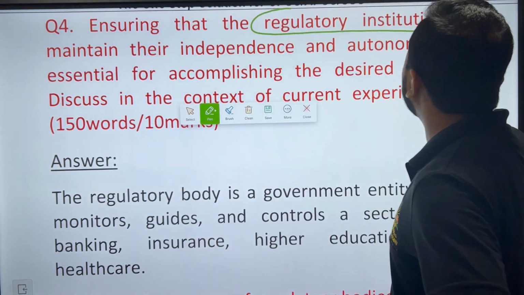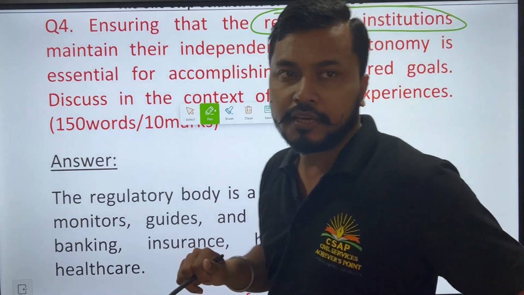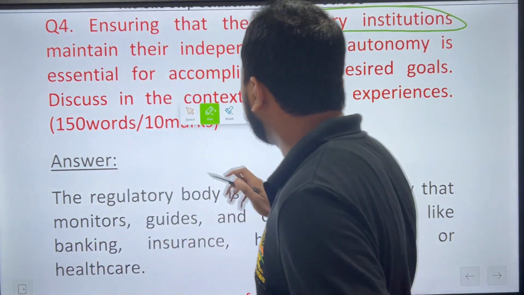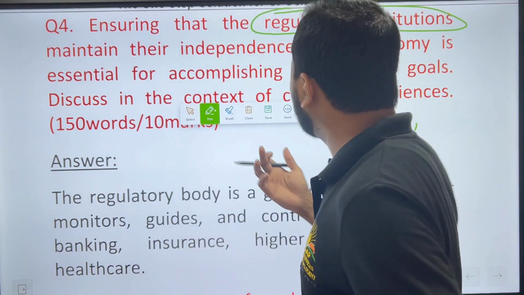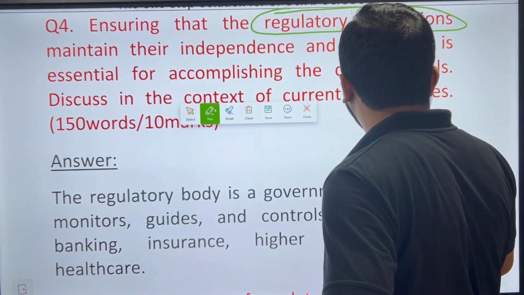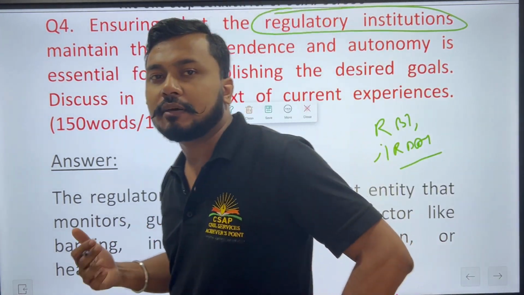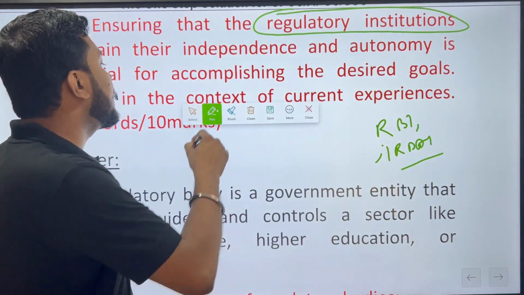Here, regulatory institutions are being framed. Regulatory institutions means what? Supposedly, the RBI, Reserve Bank of India, okay? Then IRDAI, okay? So all these things are basically what are known as regulatory institutions.